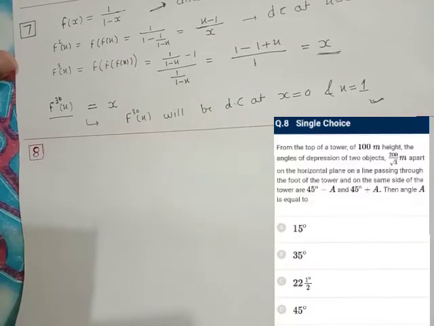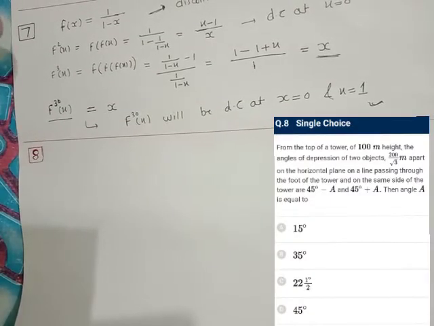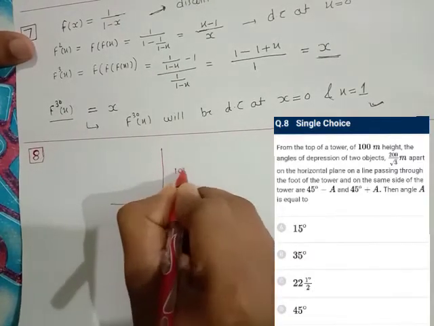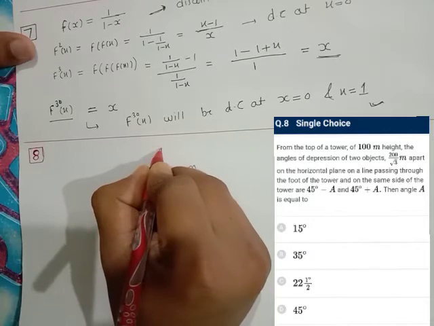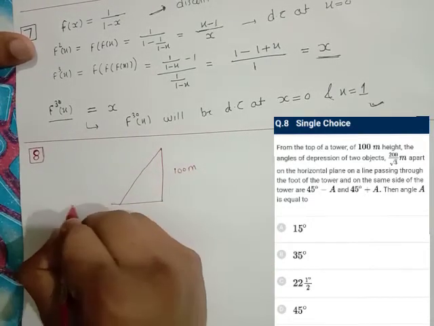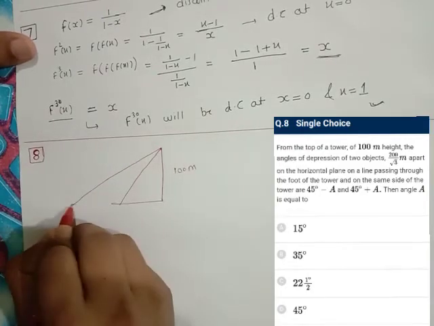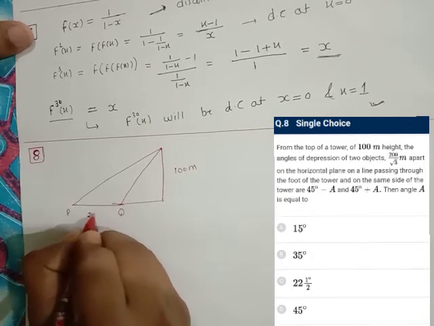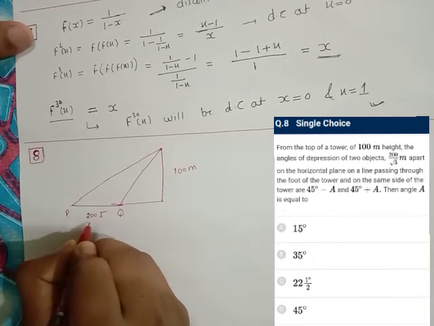Question number 8 is given. So let's understand this question by diagram. So this is the tower, let's say 100 meter is given, and the angle of depression is given at 2 points. So let's say this is P, this is Q, and the distance between the two is 200 upon root 3.